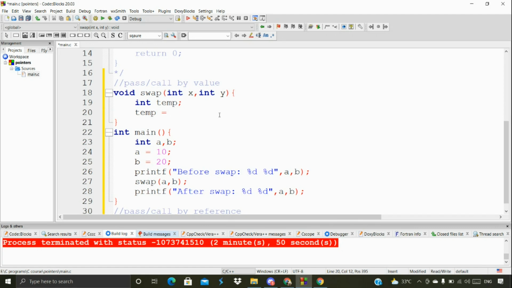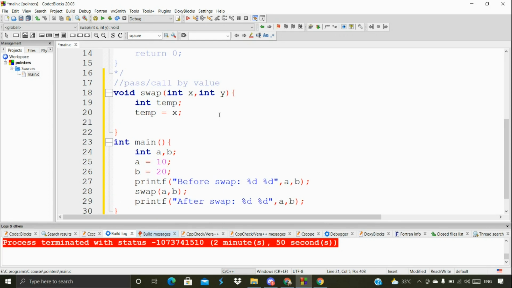You're going to take one more bottle, put all the orange juice inside that other bottle, and then make the change. That's what we generally do in our daily life. The same way here, we're going to pick one more variable, a temporary variable called temp, and I'm going to store the value in that temporary variable.